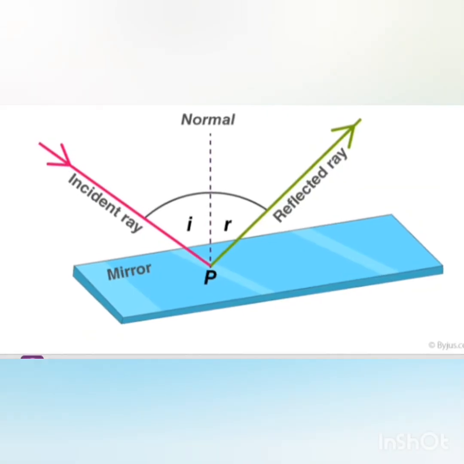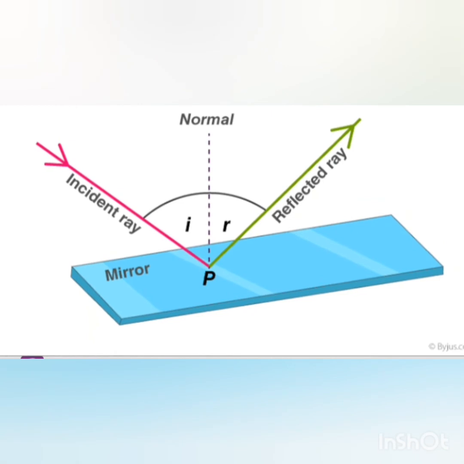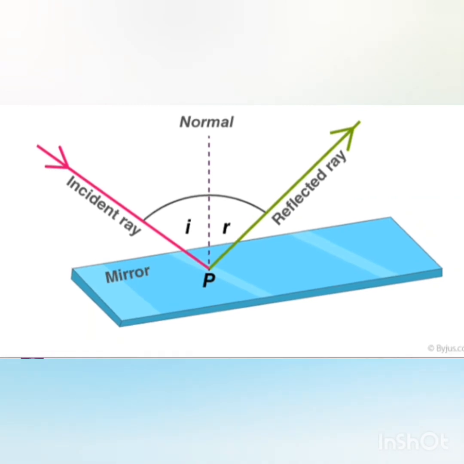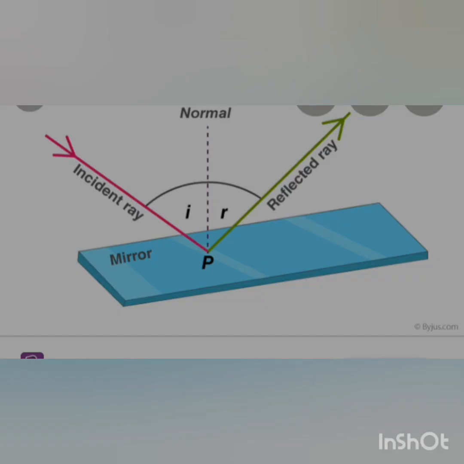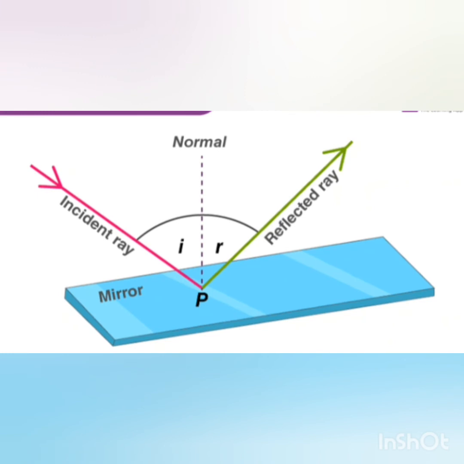Next, as you can see, a perpendicular line is marked as normal at the point P. Perpendicular means it is 90 degrees. Now, what is normal?